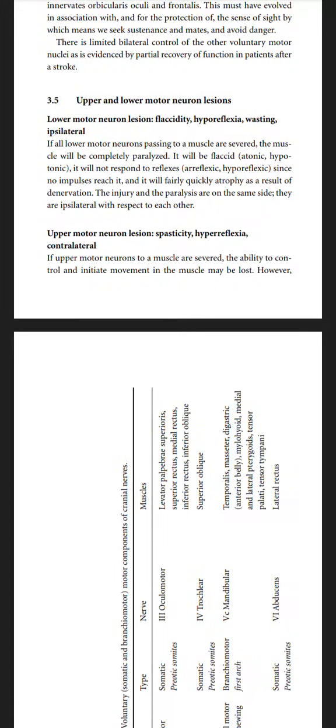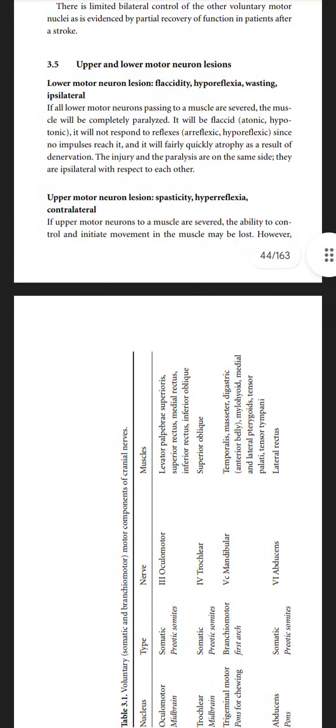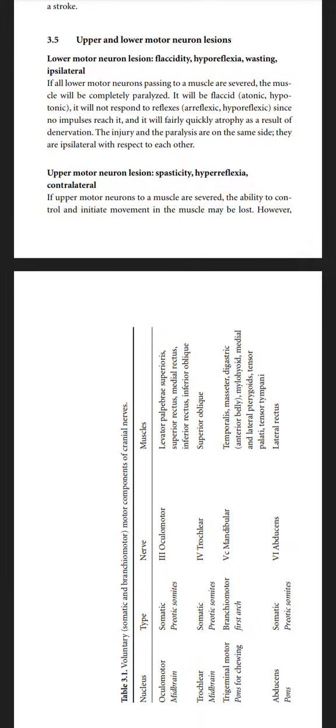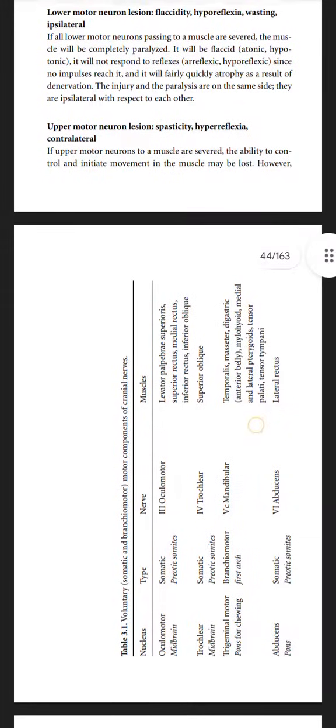Upper and lower motor neuron lesions. If all lower motor neurons passing to a muscle are severed, the muscle will be completely paralyzed. It will be flaccid. It will not be responsive to reflexes. Since no impulses reach it, it will fairly quickly atrophy as a result of denervation. The injury and the paralysis are on the same side. They are ipsilateral with respect to each other.